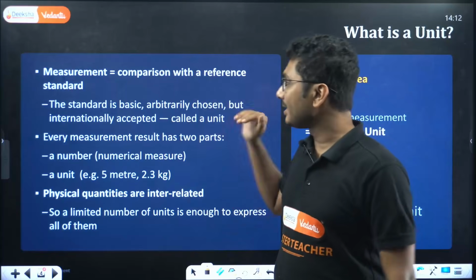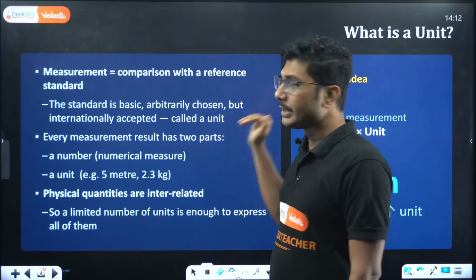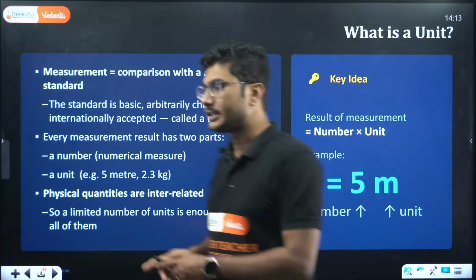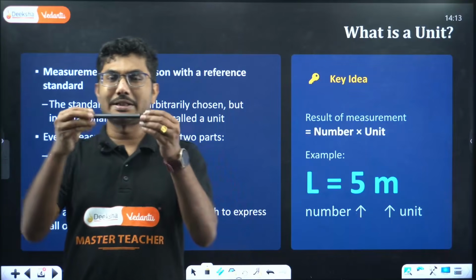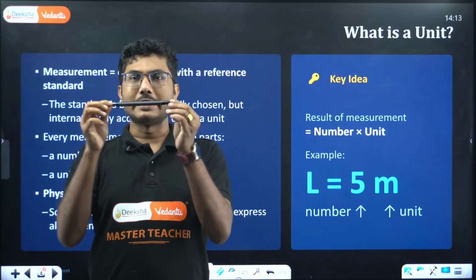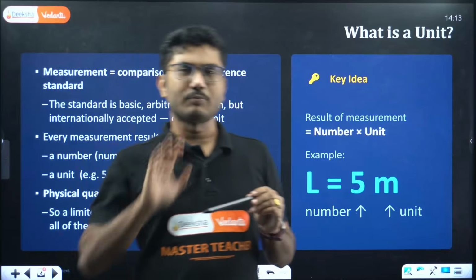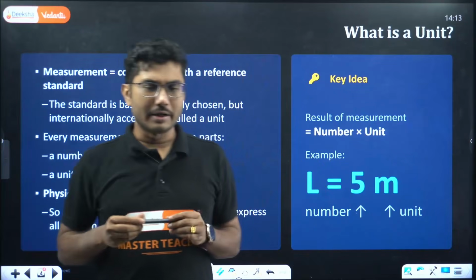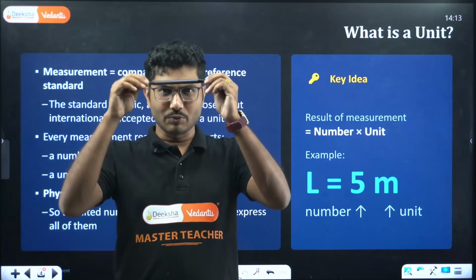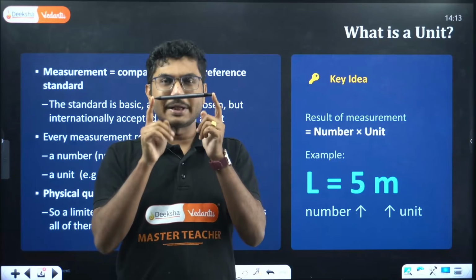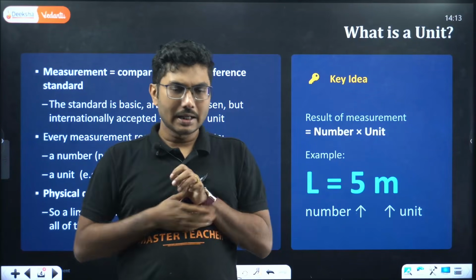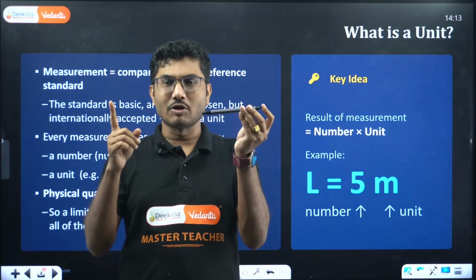The standard is basic and arbitrarily chosen. Arbitrarily chosen means suppose I say this much length is 1 meter. Even though it is not, for the sake of explanation, let us assume this is 1 meter. But why is it called 1 meter, and why is this much not called 1 meter?